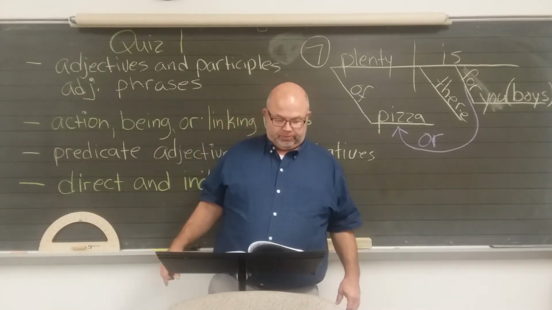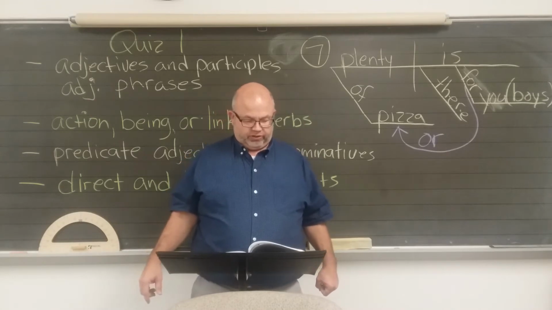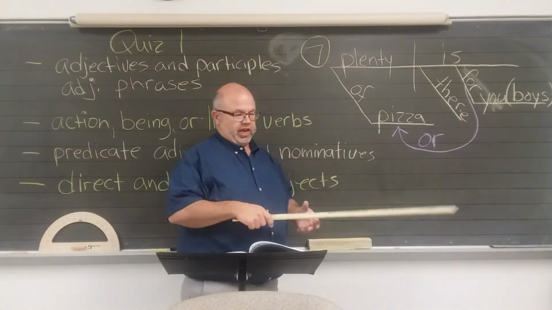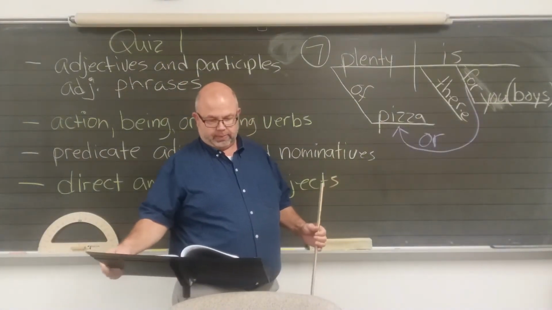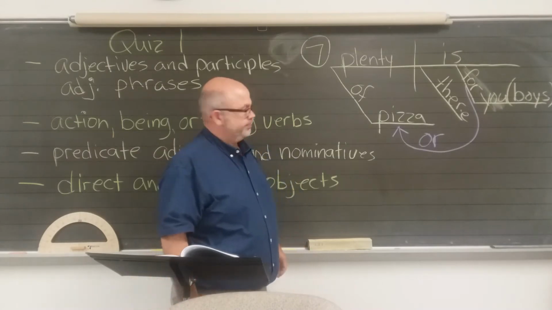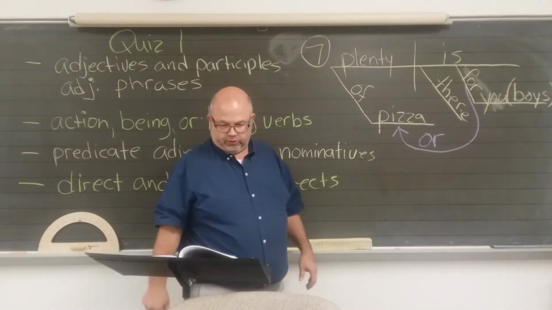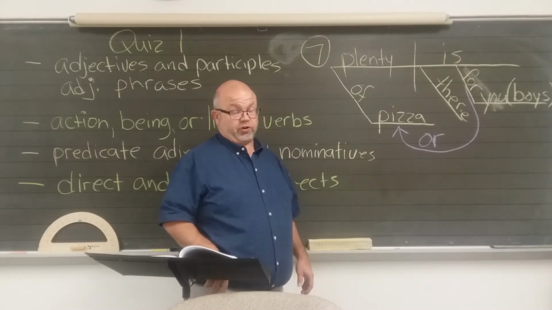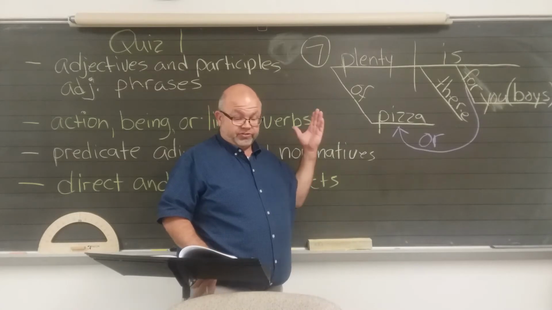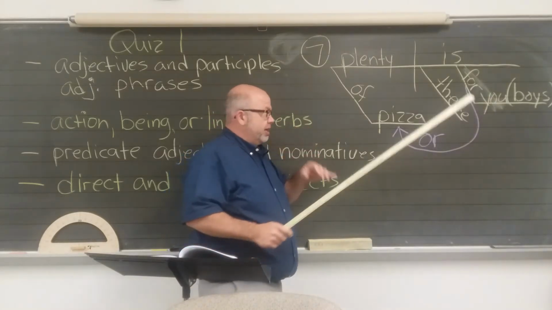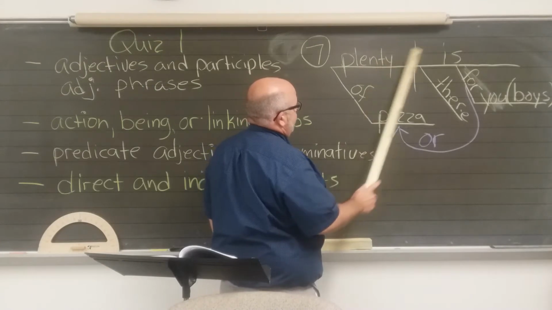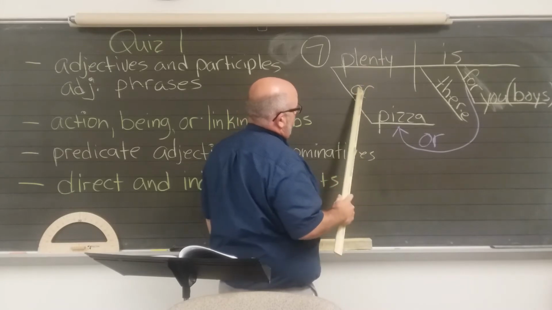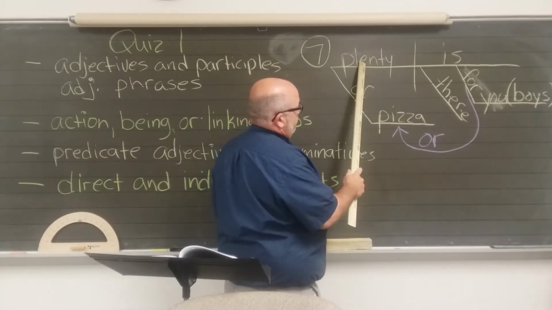Here is the diagram for number 7, lesson 4, page 12. This has to do with appositives, and yes, the appositive is the lesson. Now this subject is a little hard to figure out. There is not a subject. There, where, there is an adverb saying where it is. So there should be under the verb is. Plenty is the subject. Plenty is. There is an adverb. Plenty of pizza, prepositional phrase.